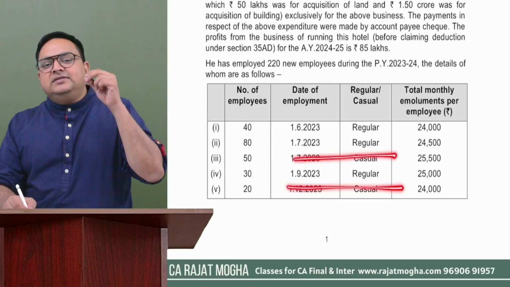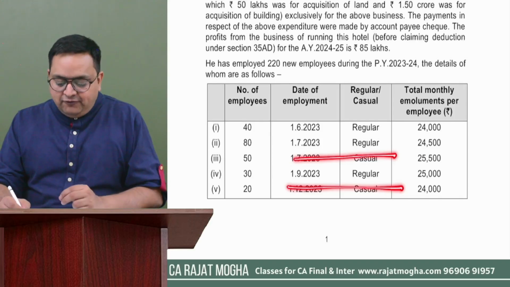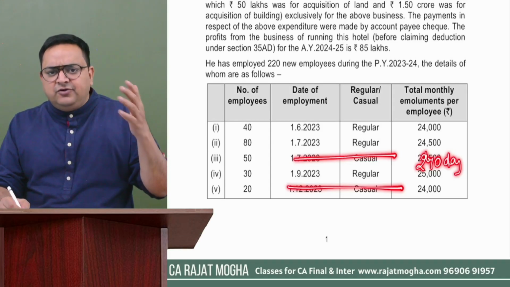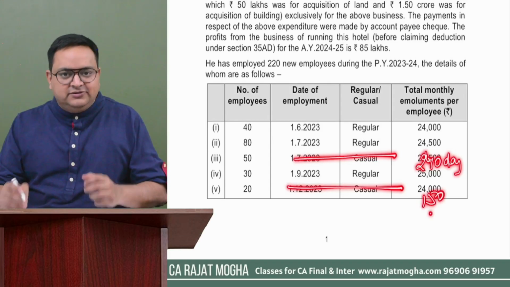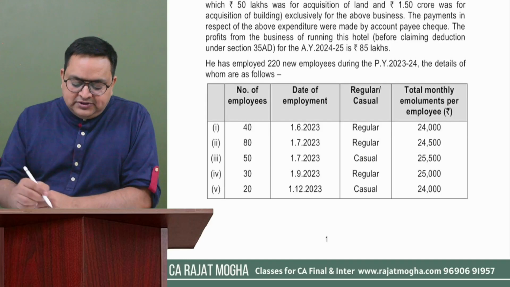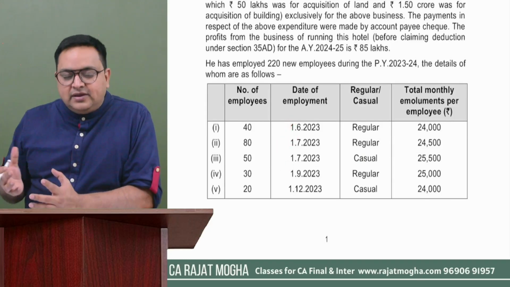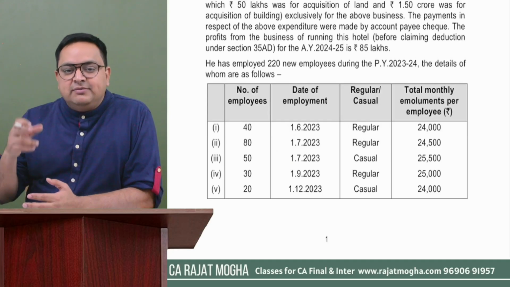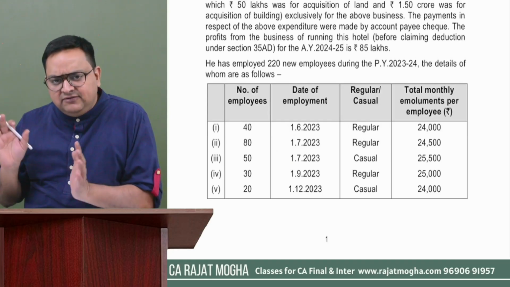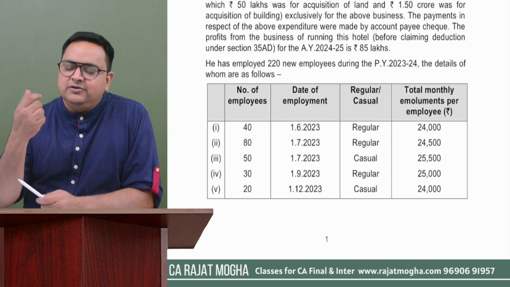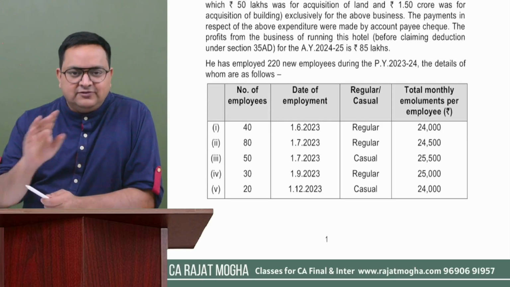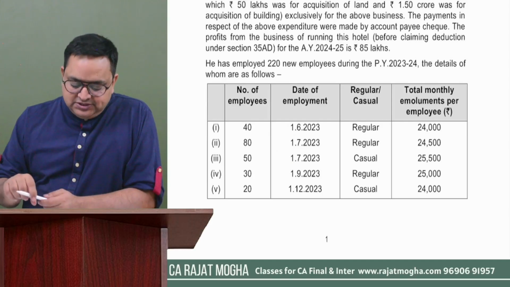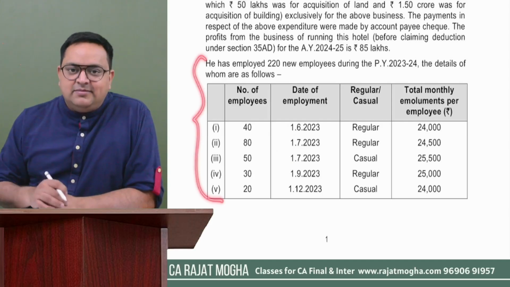Second thing is that these persons should be employed for a minimum period of 240 days. Minimum period of 240 days. And in case of leather, footwear, apparel business, it should be 150 days. Do you remember that provision also? So these new employees employed during the year should also contribute to a recognized provident fund. If all these conditions are satisfied, then we can give them 80JJAA also. As of now, I'm not computing the amount, but yes, this particular question is also referring to section 80JJAA.